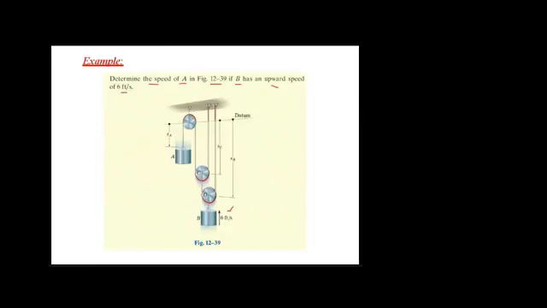Okay, so in this case, again, it's up to us. What they did, they identified this datum plane. They have also identified the positions SA, SB, and SC. Okay, so if we fix downward motion as positive, in that case VB will be negative.